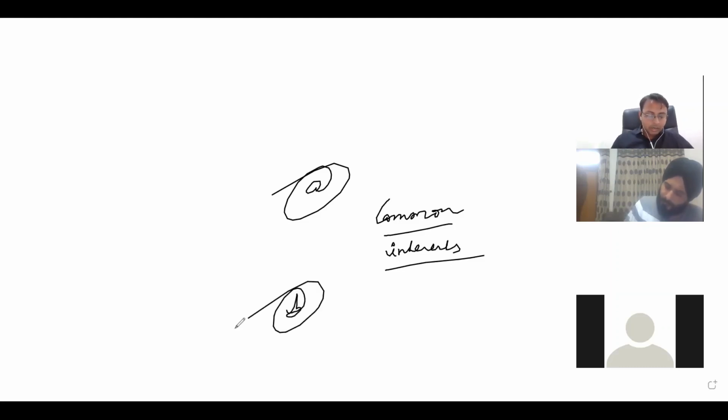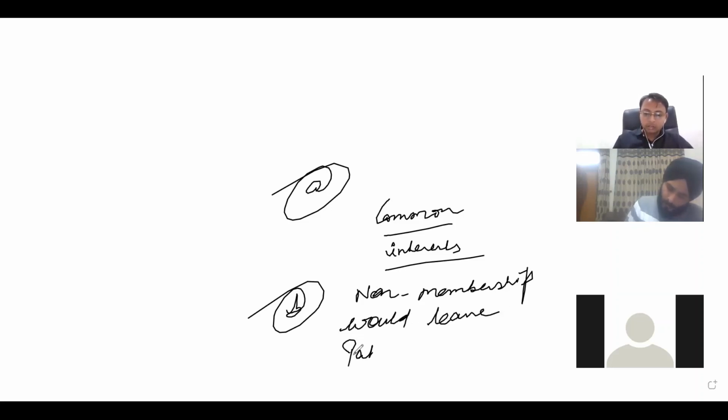Secondly, non-membership would leave Pakistan in a stronger position.